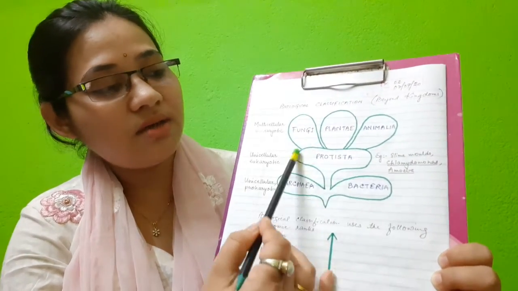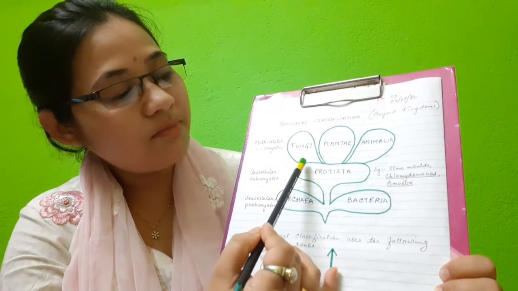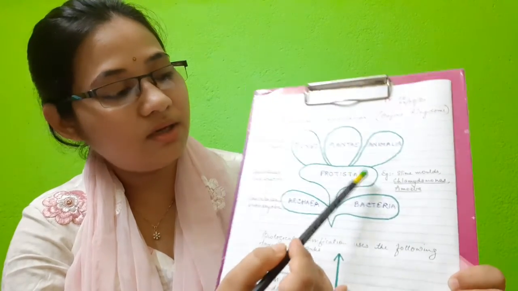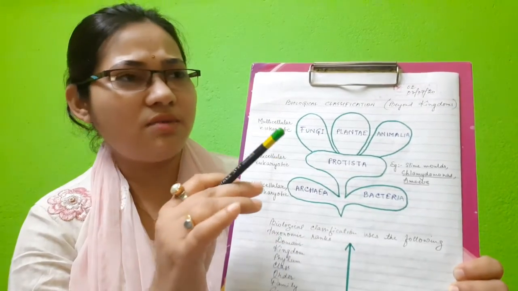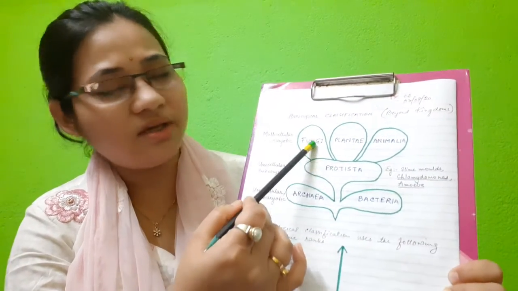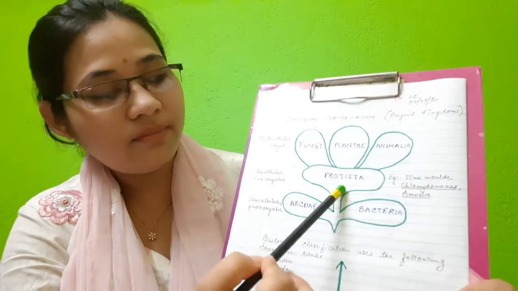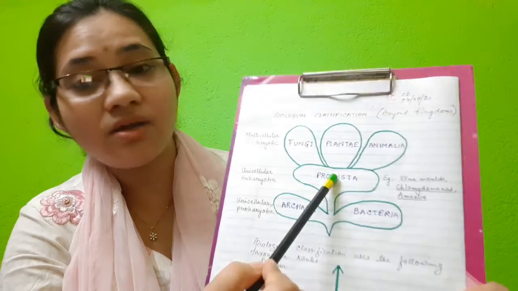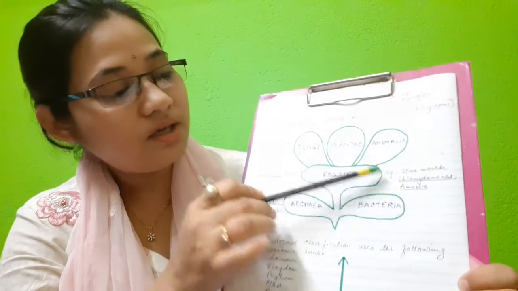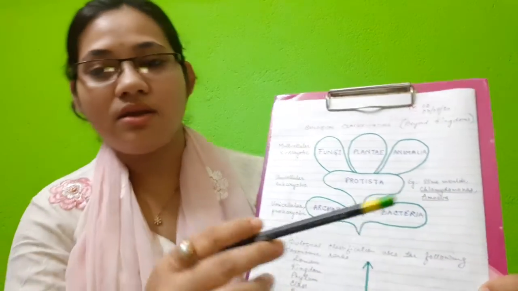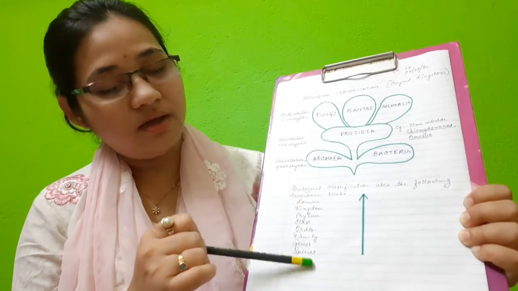Now protista is formed of different members of fungi, plantae and animalia. Fungi means slime molds. In some books yeast is also there, but yeast actually comes under fungi because it is eukaryotic. The slime molds are prokaryotic fungi. Chlamydomonas is a prokaryotic plantae and amoeba is animalia. So these are the differences. In our next classes we will study about them in detail, and this is the hierarchy of classification.